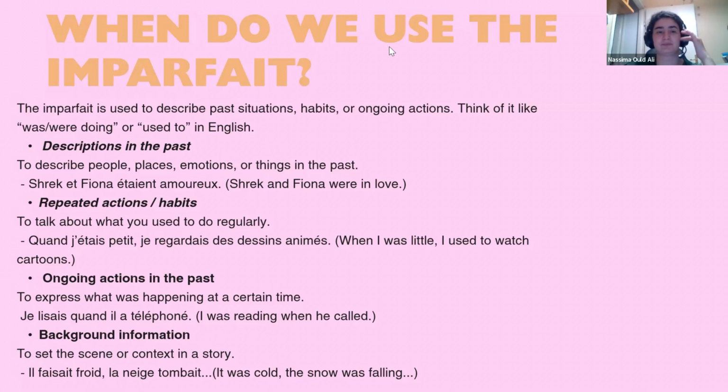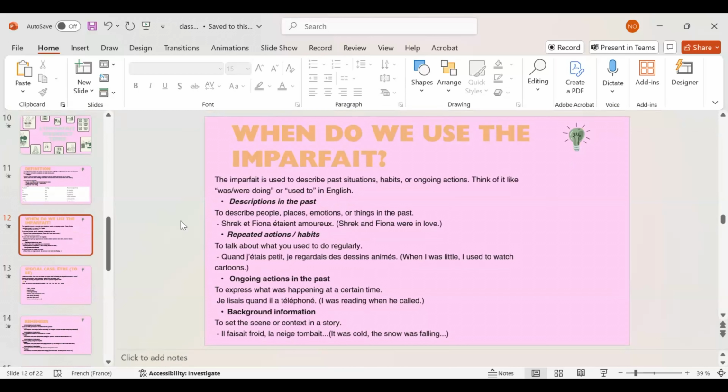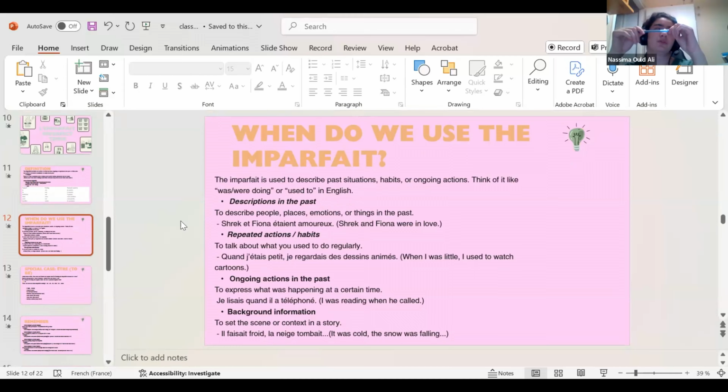Doesn't the background information basically mean passé composé, because it was cold? No, you can say, for example, il a fait froid d'un coup.